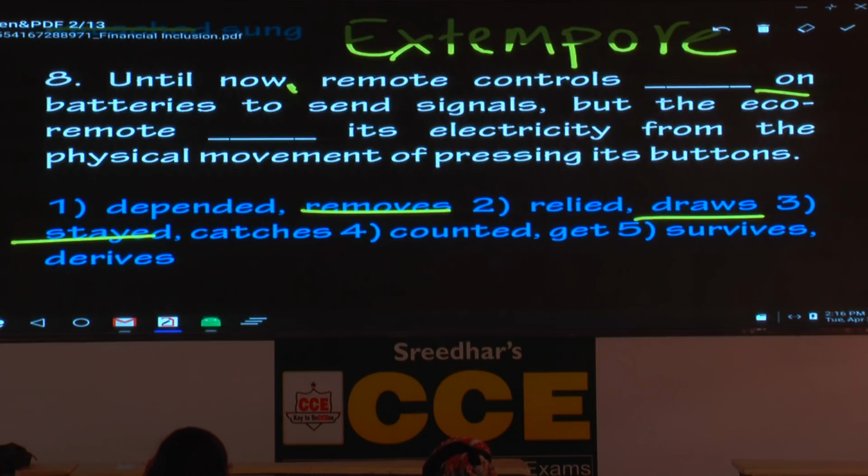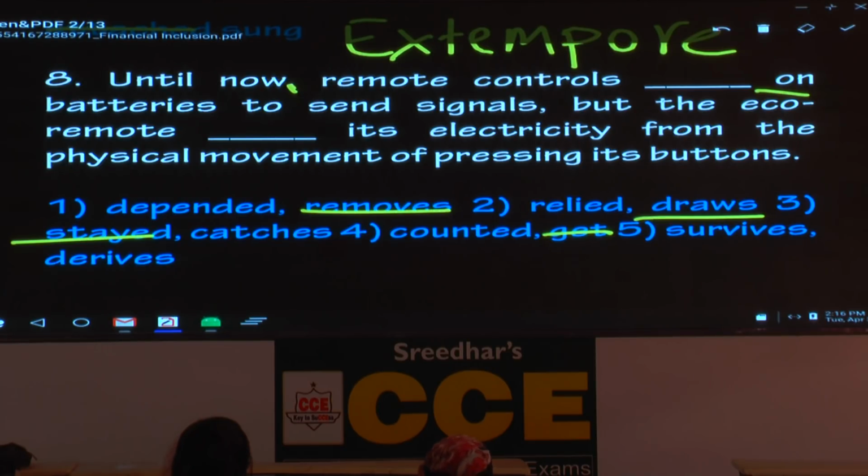Don't think because you are all prospective bankers, count means only one fixed idea. What is it? Count the currency notes. It has got other meanings. Count on means depend on. So what is the option number 4? Counted on batteries to send signals, but the eco remote get or gets. So grammatically it is not correct. Mark it wrong based on the word get.